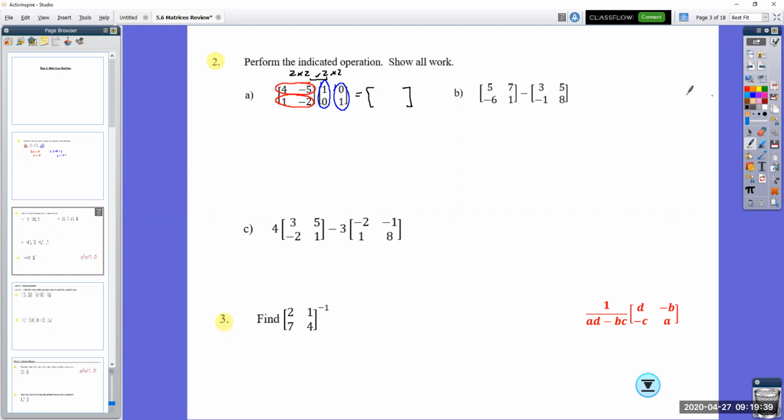Okay, so as I'm setting this up, I know that it's going to be 4 times 1 plus negative 5 times 0. We got into a little bit of a pattern last time.